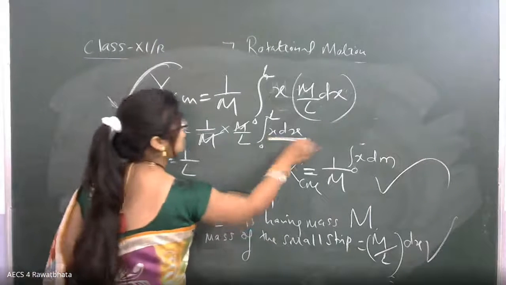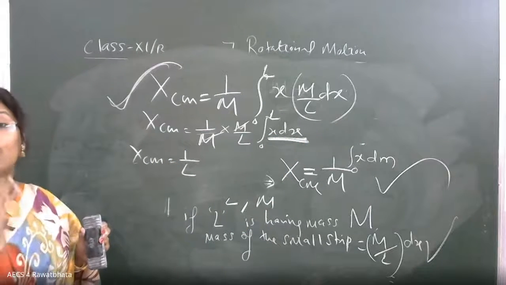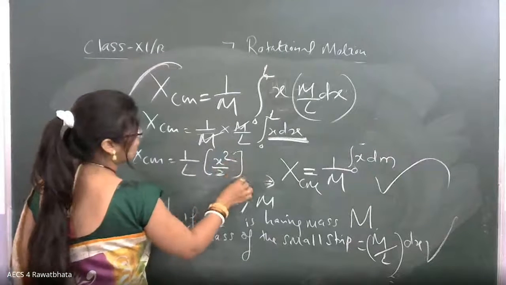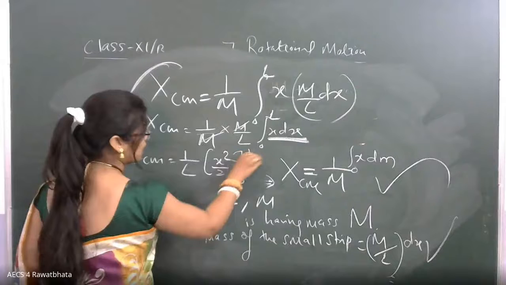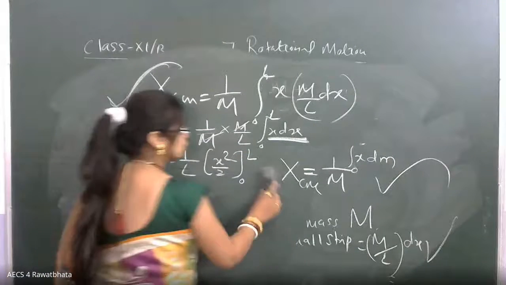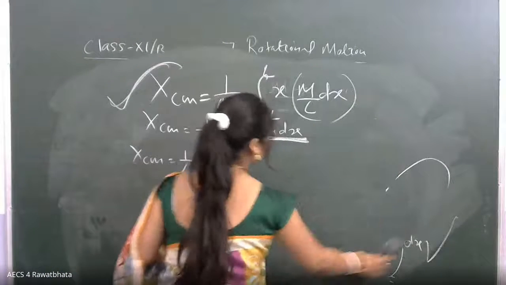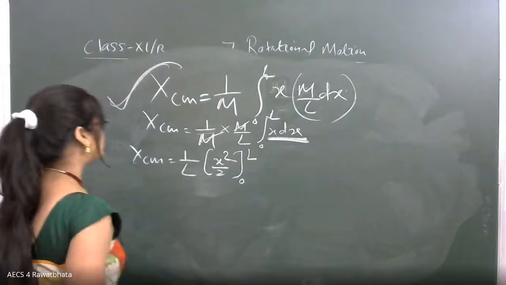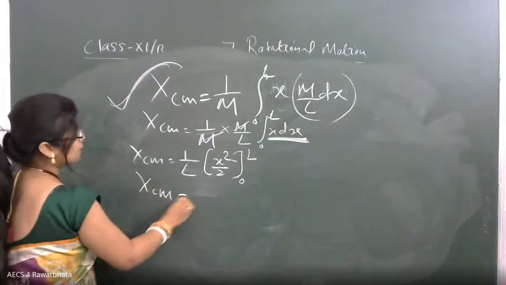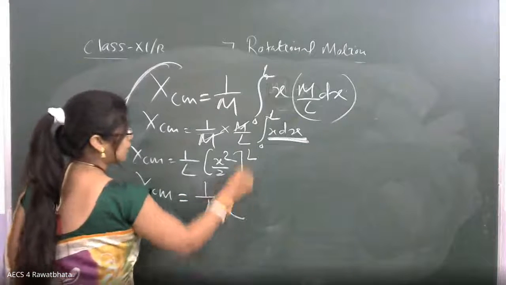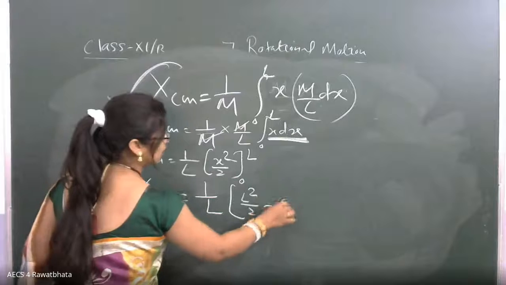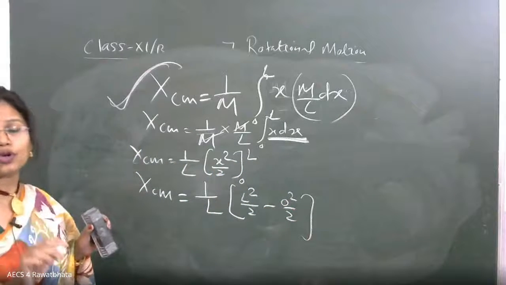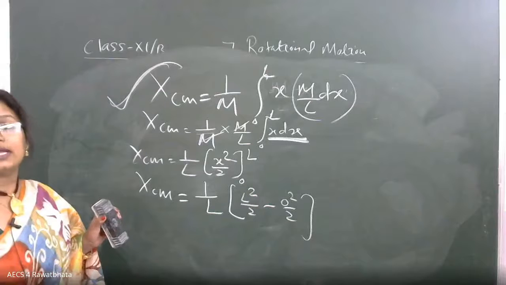The integration of x dx: x to the power 1 is there, so it becomes x square upon 2. This integration part you must know. If you are having problems in differentiation and integration, dear, you can tell me. I'll take 2-3 classes just based on the derivative part and integration, dear. With limits 0 to L, xcm will be 1 upon L, this one will be L square by 2 minus 0 square upon 2. We have to put the limit also. This integration part is known to you or not? Integrating it, then putting the limit and all.